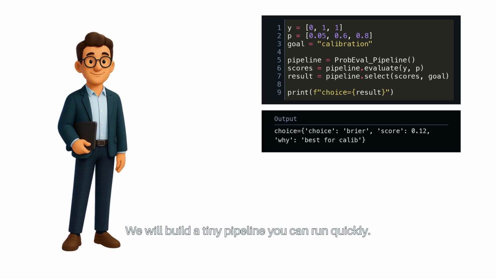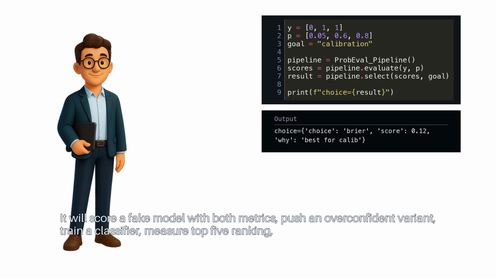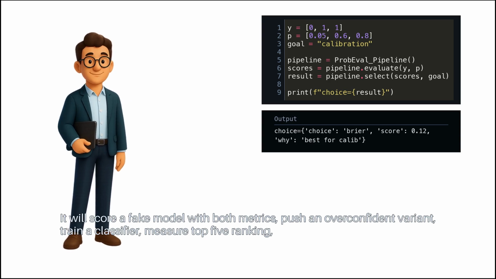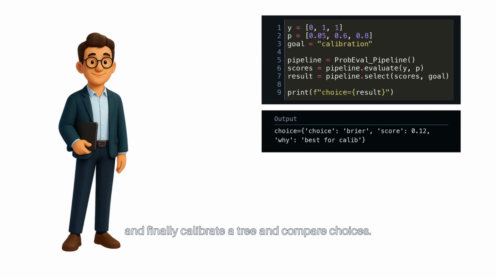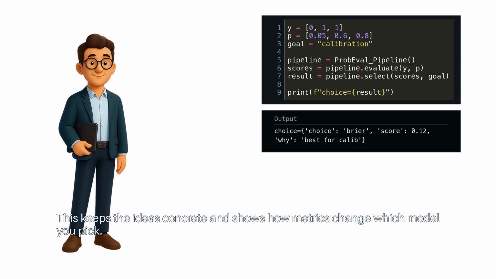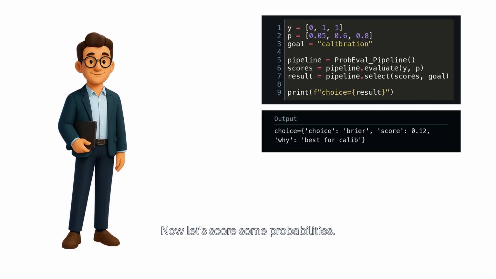We will build a tiny pipeline you can run quickly. It will score a fake model with both metrics, push an overconfident variant, train a classifier, measure top 5 ranking, and finally, calibrate a tree and compare choices. This keeps the ideas concrete and shows how metrics change which model you pick. Now let's score some probabilities.